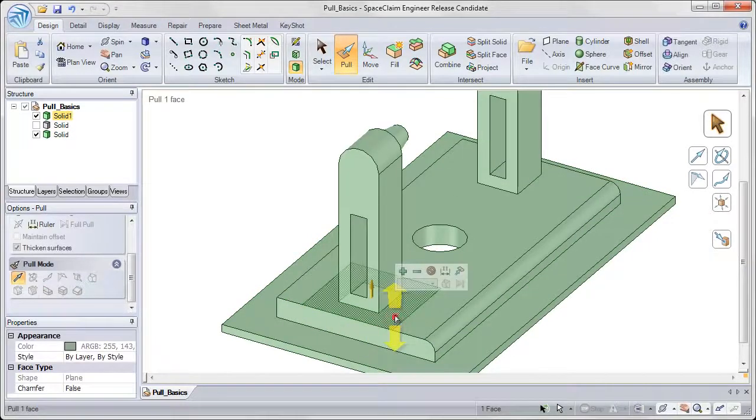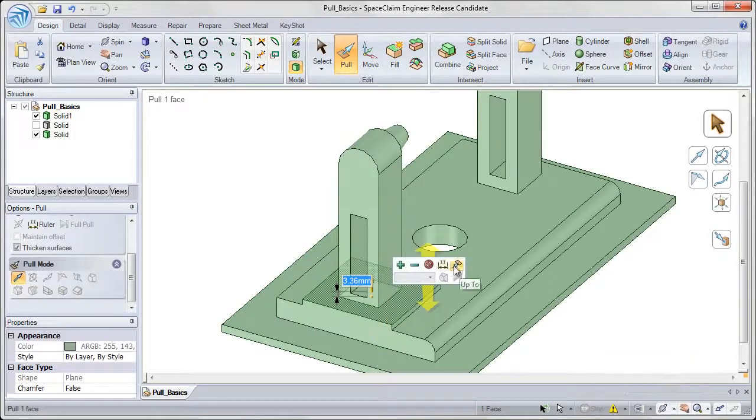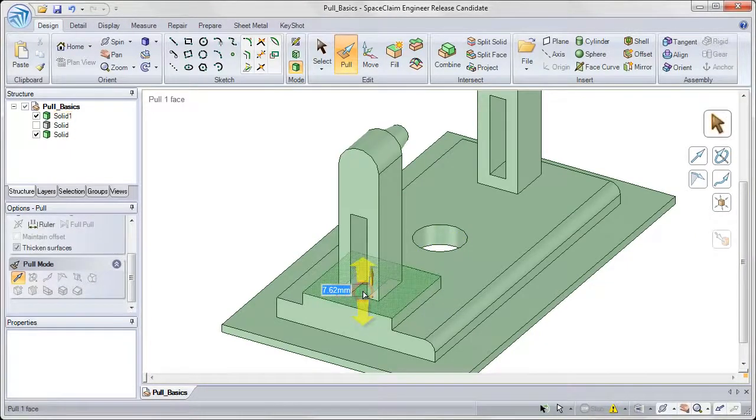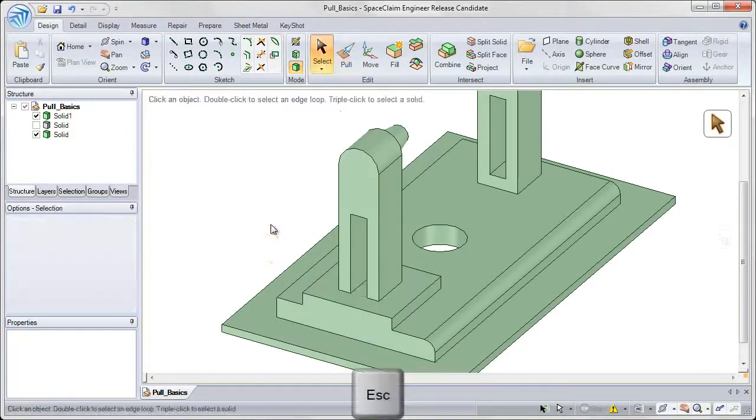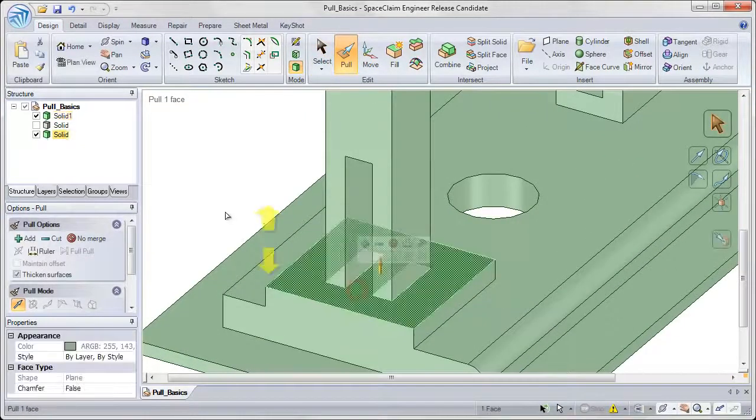And I can pull that face up or down. And if I want it to be completely in line with the inside cutout of that tower, then I can click on that face, choose the up to tool guide, and then click on the inside face of that cutout. And you notice that it pulls it directly in line.